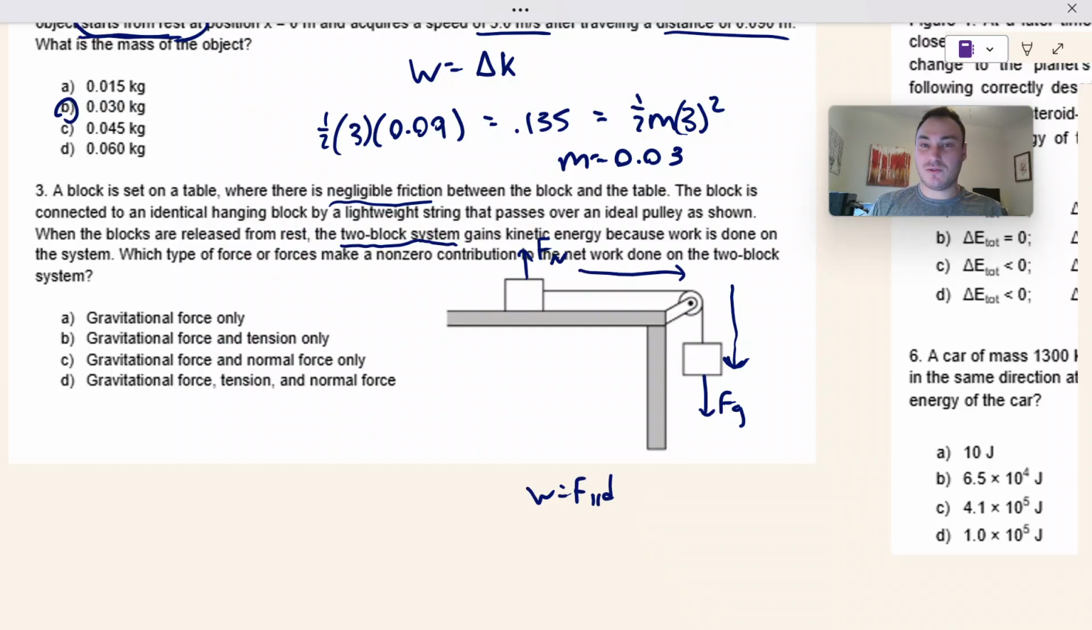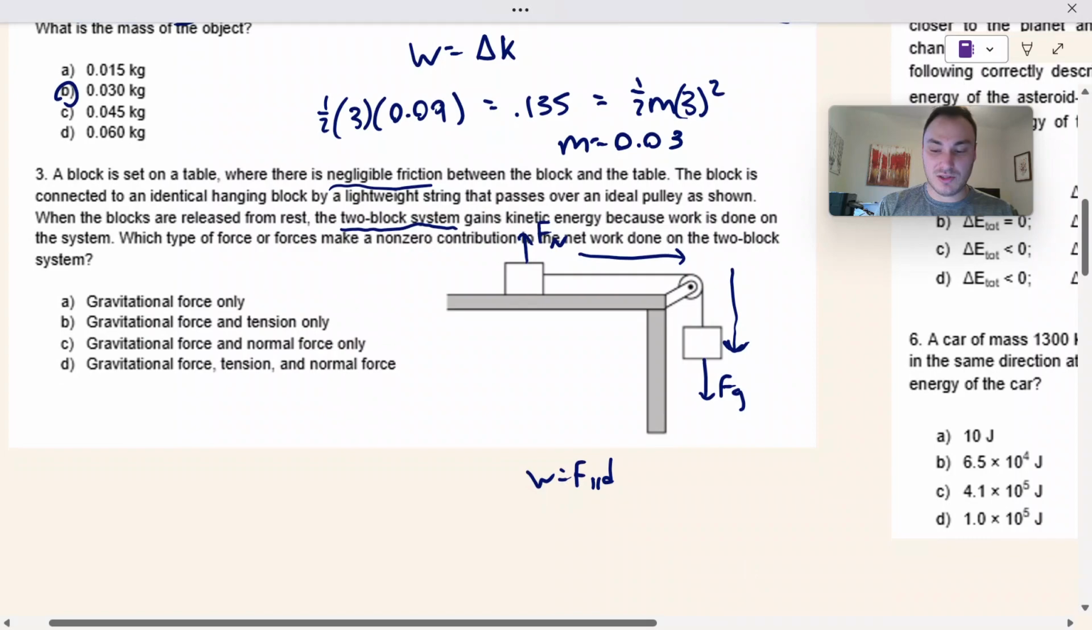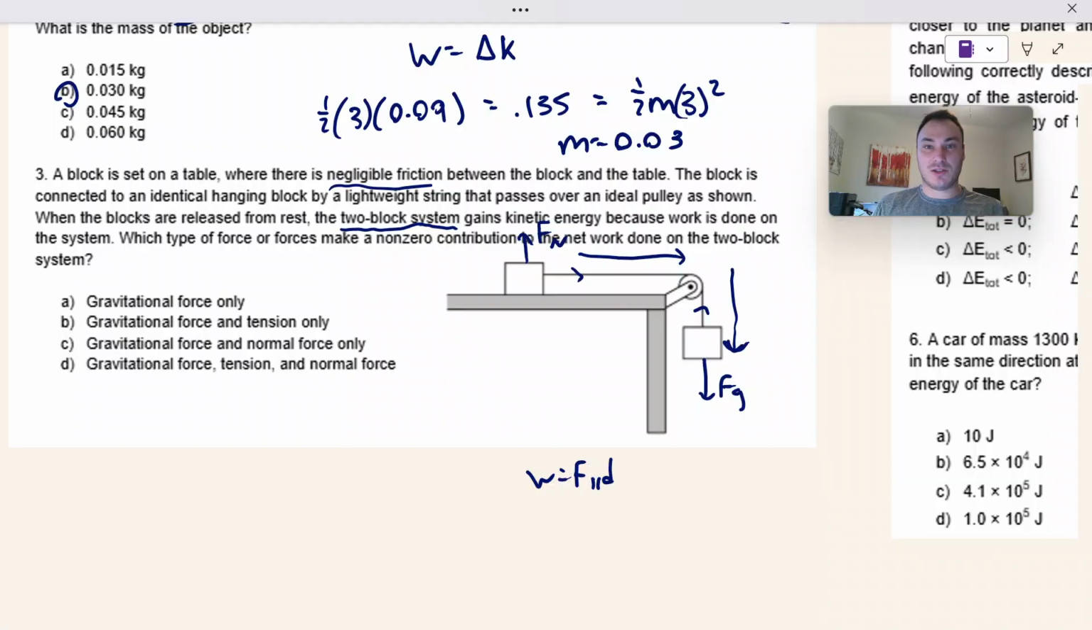And the tension force is internal to the system, since the tension force is going to cancel out with each other. So if something's internal to the system, it's not causing work. It has to be from outside the system. So it's only gravity that's acting as work done in this case. A.